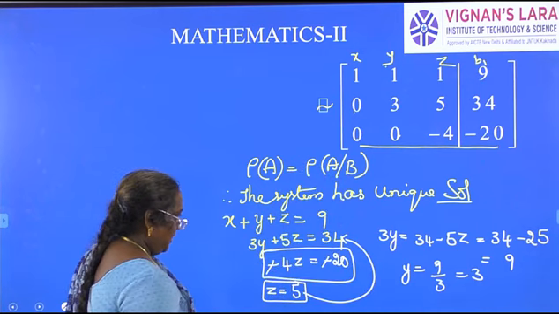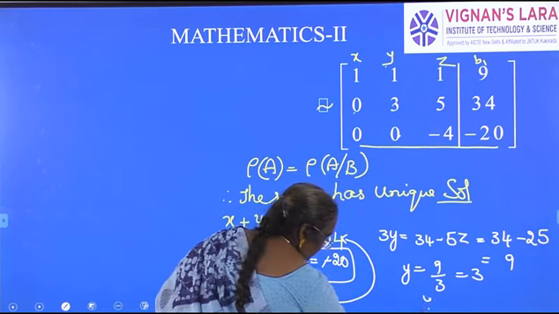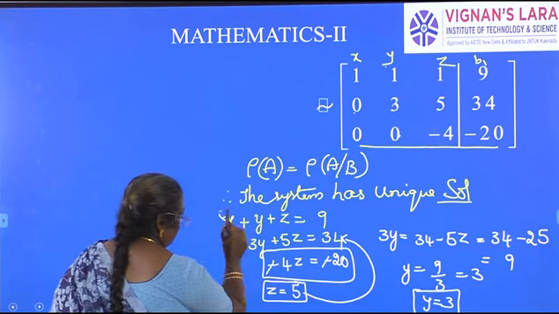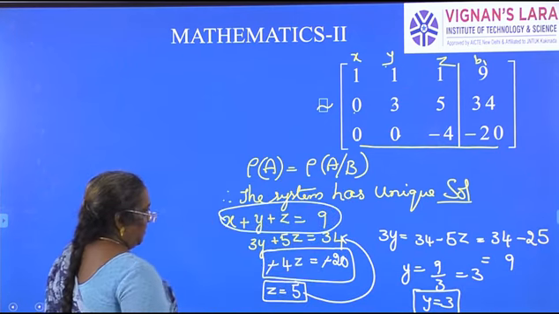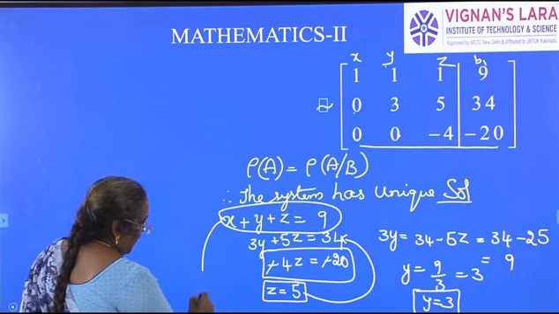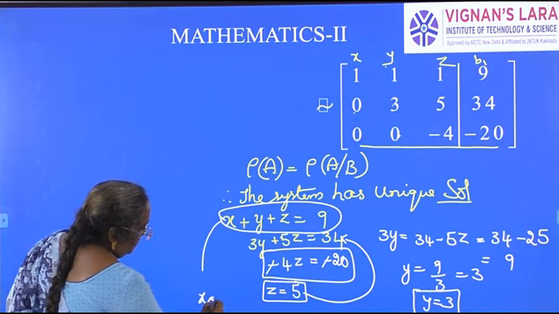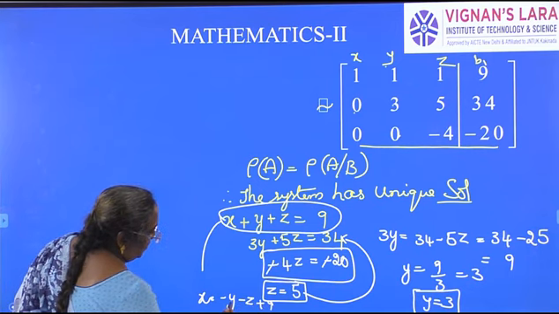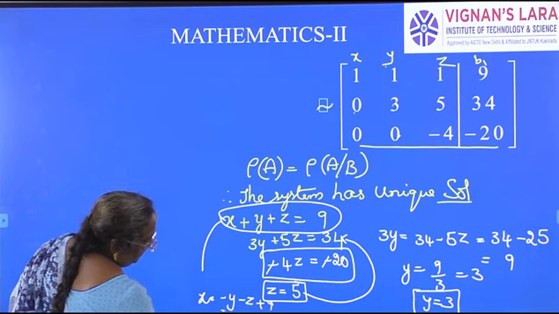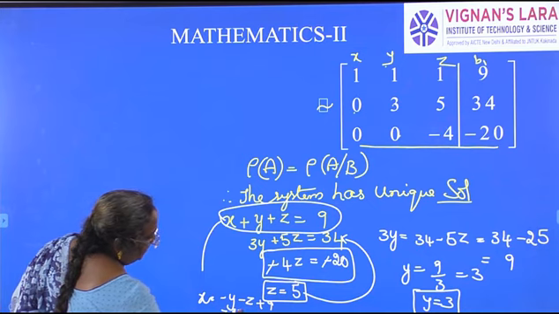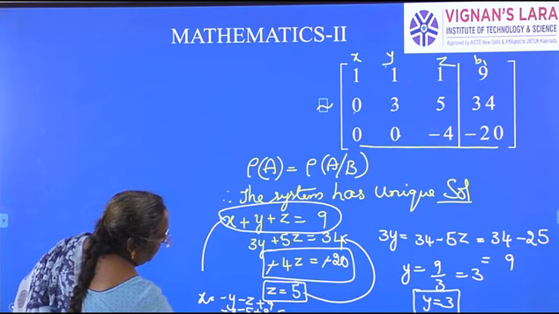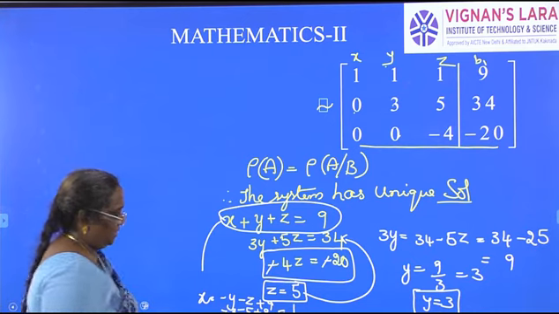Again, if you substitute y value and z value in this equation, what will you get? x is equal to minus y minus z plus 9. What is y? y is 3, minus 3, z is 5, minus 5, plus 9. So what do we get? x is equal to 1.